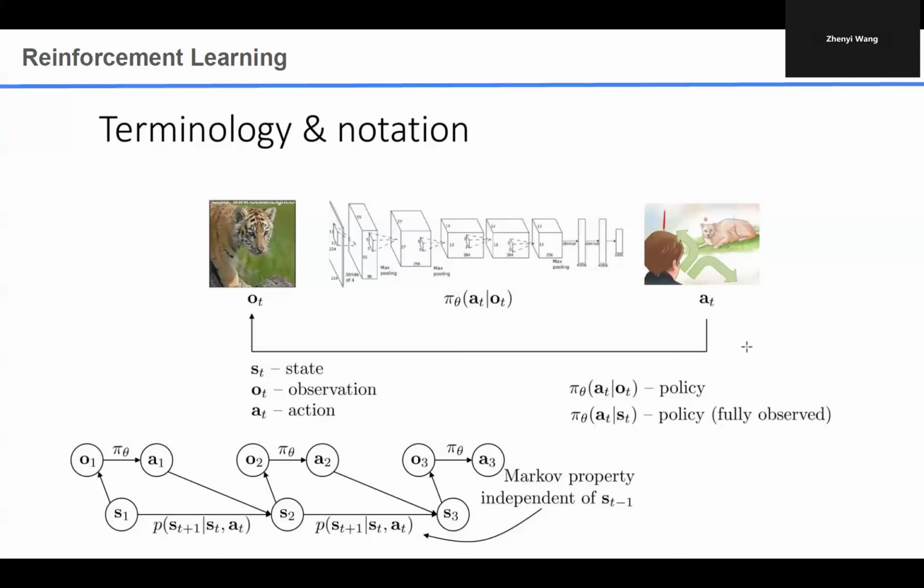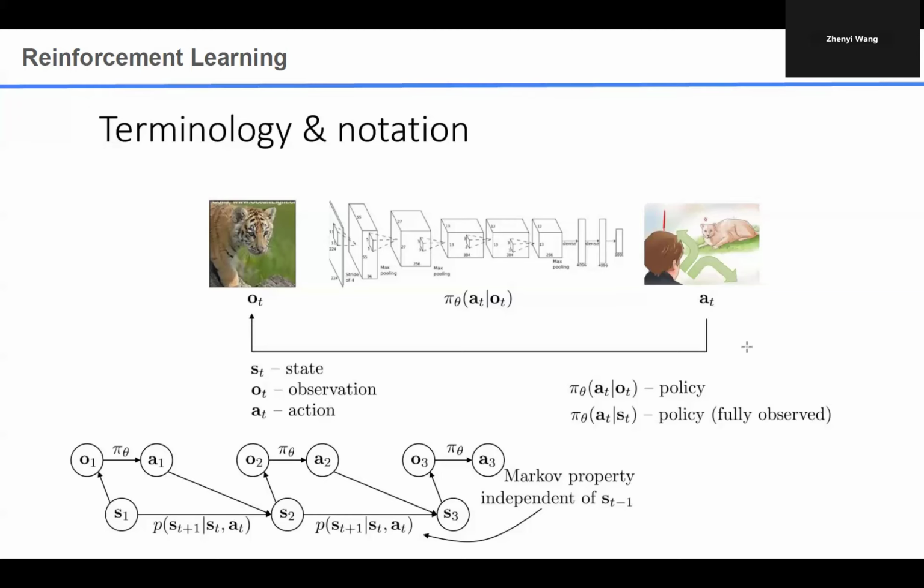So for reinforcement learning, there are several different directions. The first is model-based reinforcement learning, which models the environmental transition: given the state and action, we model the next state given the previous state and action. But for model-free reinforcement learning, we don't model the environmental dynamics.